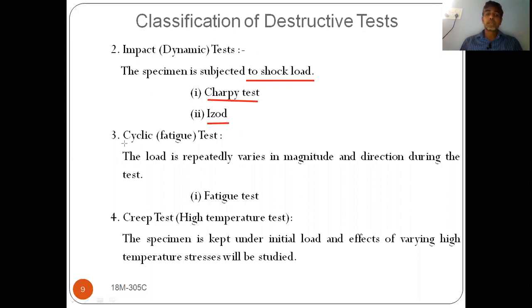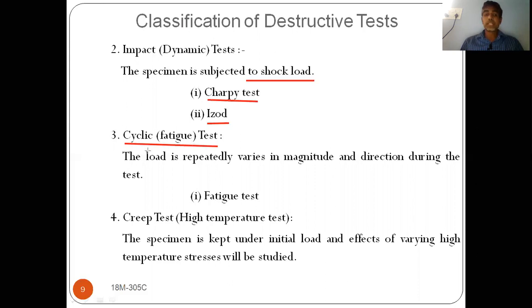And the third one is cyclic test. So what is meant by cyclic or fatigue test? Already we have discussed what is meant by fatigue. Fatigue is nothing but when a component is subjected to repeated and reversal type of loads, it will fail below its ultimate strength. That is known as fatigue. To find out that fatigue strength, at what cycle it can withstand, can be found out by using this cyclic or fatigue test.